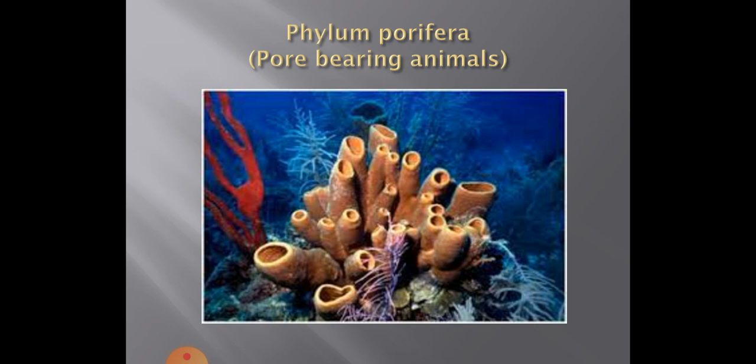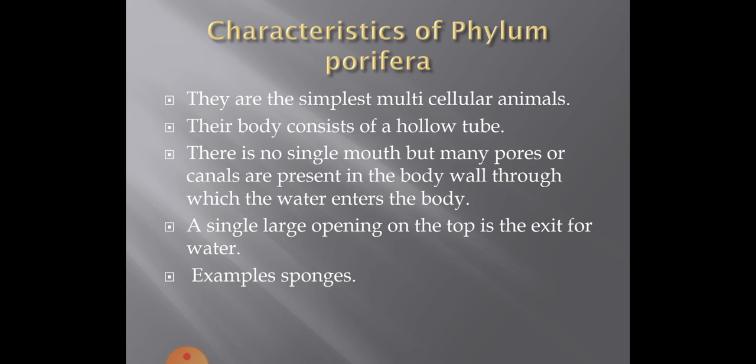Now, the first phylum is Porifera. Under Porifera, we are going to study about sponges. Now, what are the characteristics of phylum Porifera? They are the simplest multicellular animals. Their body consists of a hollow tube.